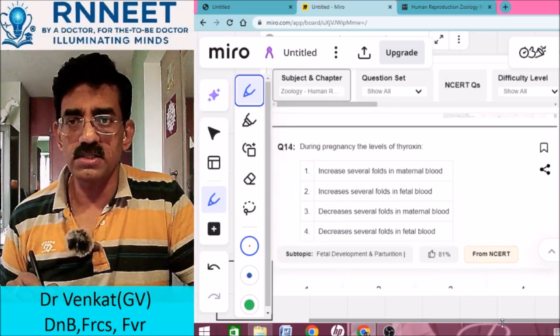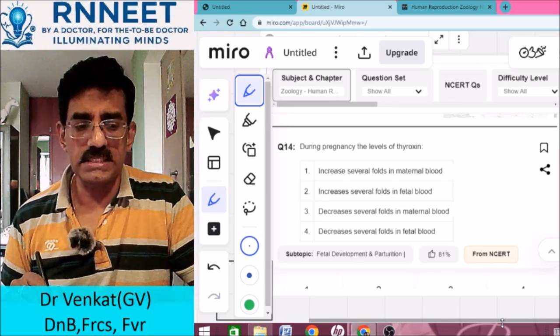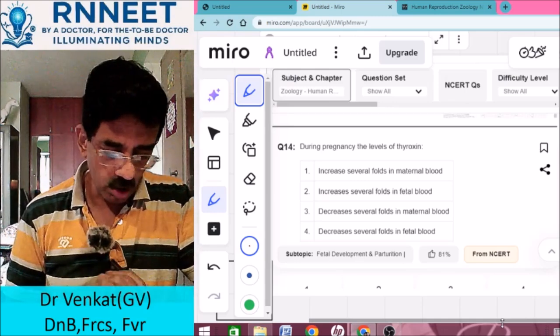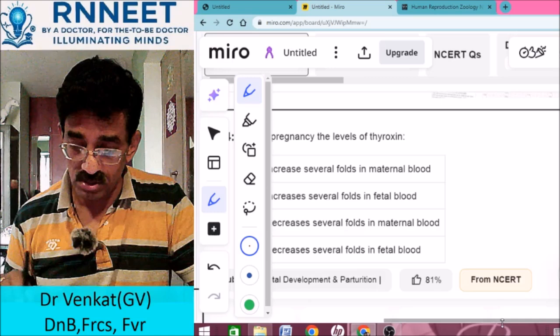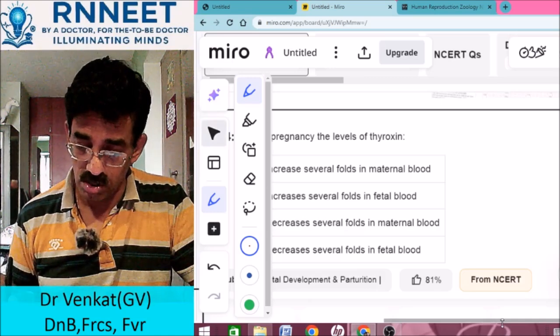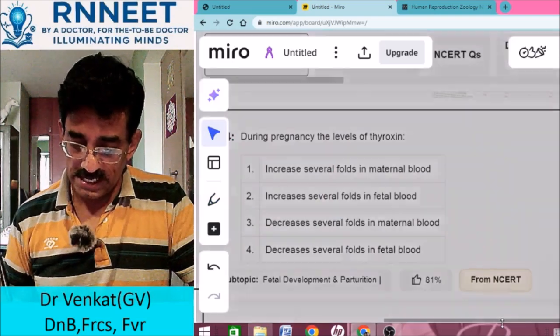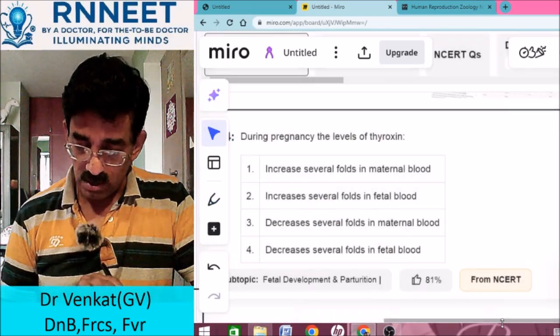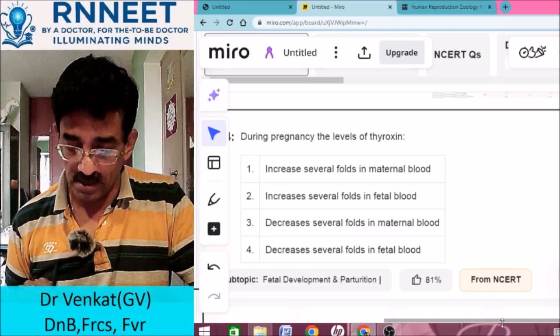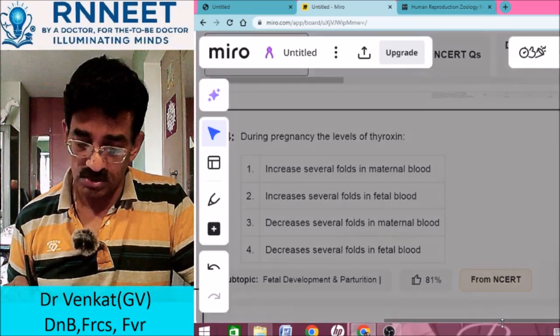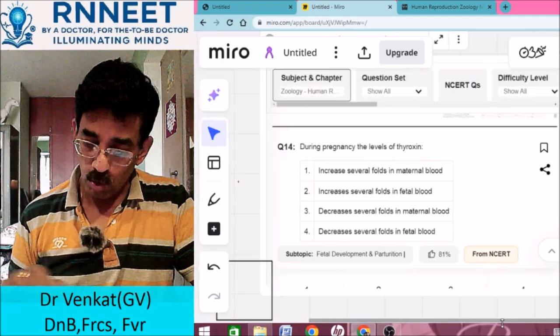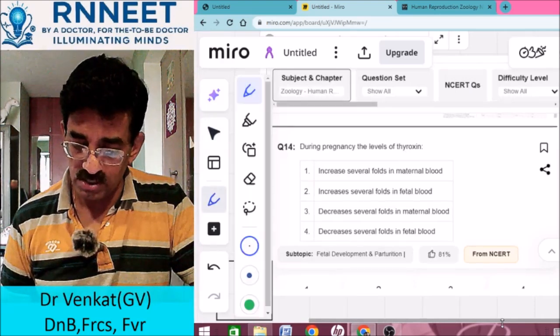This question tells us about what happens during pregnancy to the levels of thyroxine. So this is interesting. Does it increase several folds in the fetal blood? Does it decrease several folds in the maternal blood? Does it decrease several folds in the fetal blood? So what is the choice here?